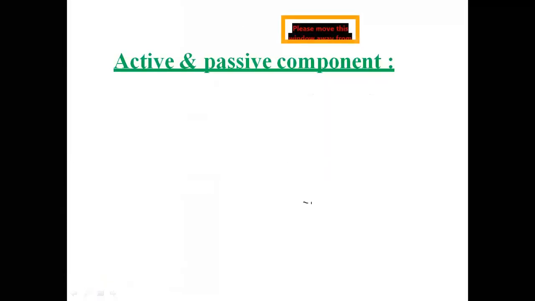Okay, so the next topic is active and passive components. Before going to active and passive components, I think only 10 minutes remain. I will just tell you how the electronics industry and society got impacted. This is your syllabus topic, active and passive components, but only 9 minutes remain, so I will explain the impact of electronics on society and industry. Suppose we take the example of the mobile phone. When the mobile phone got developed, the electronics industry completely changed.